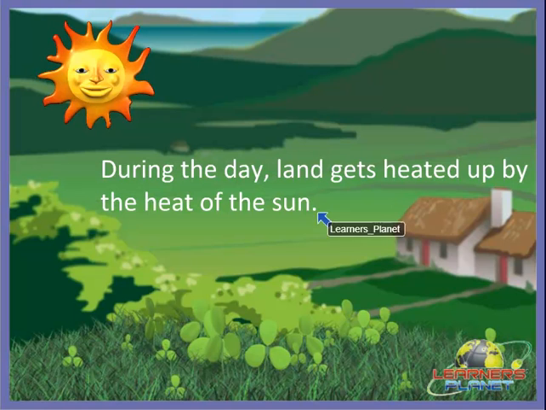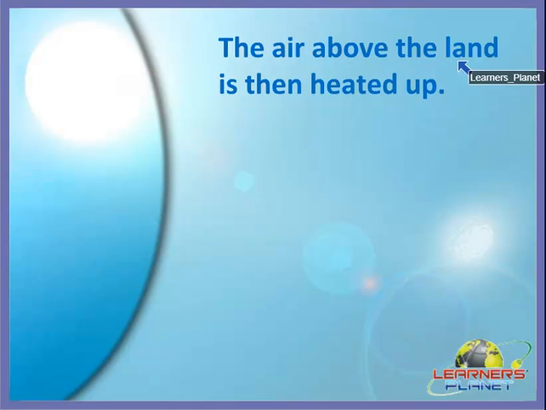Alright children, so we can say that during the daytime land gets heated up by the heat of the sun, right? And the air above the land is then heated up because the land is now heated by the sun.